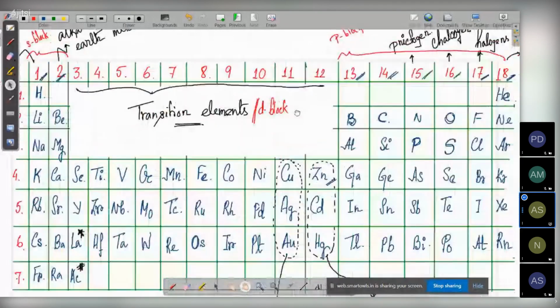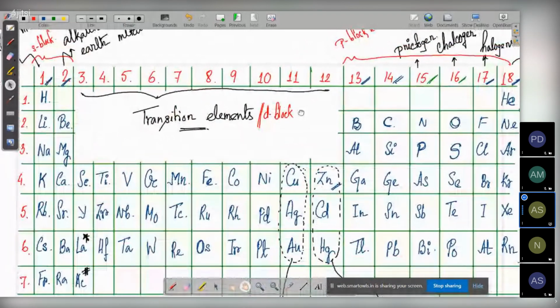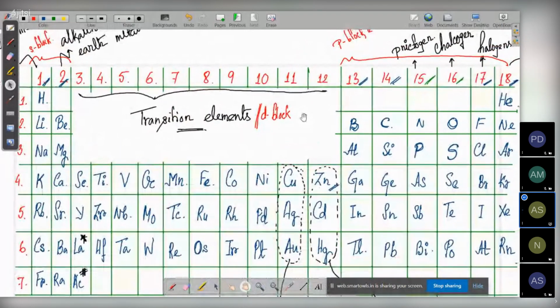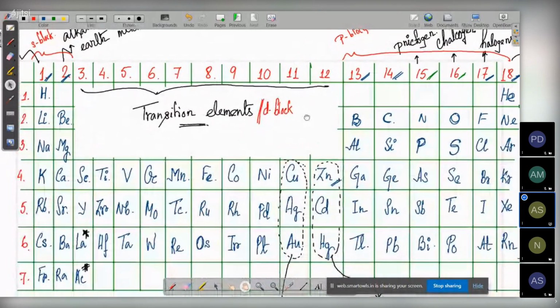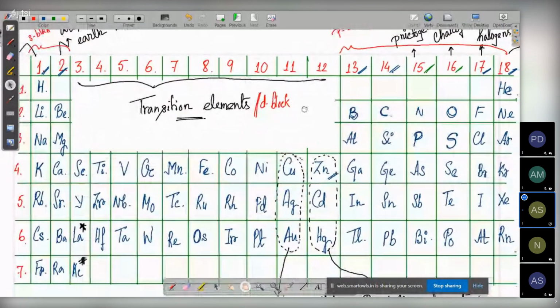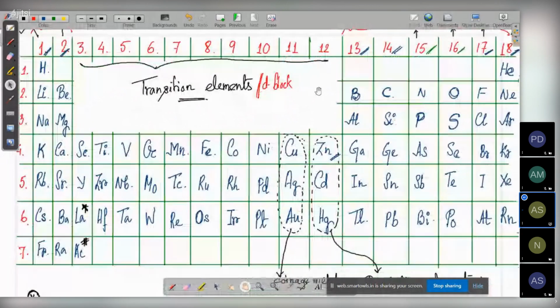Preparing notes and writing these things is extremely important for class 11 and 12. In class 10, you do not need to write these notes. But for class 11 and 12, writing the things that are done in class is extremely important. Whenever you write, you are at least reading it once immediately, and then you can have doubts. At home also, whenever you are practicing, please write and practice. Do not just read from the copy or the book.